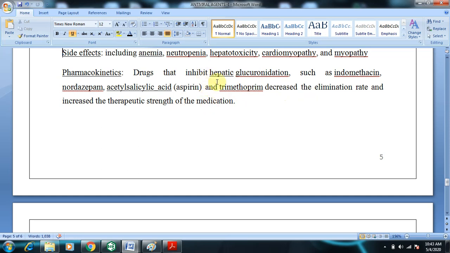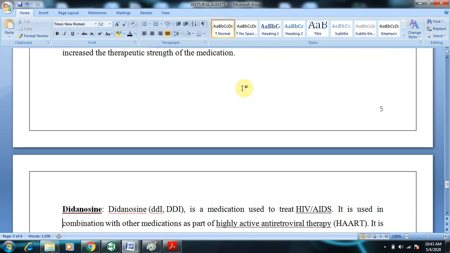It is not rapidly eliminated but remains present in the blood circulation, so it will inhibit viral replication, and the activity will be increased if taken along with drugs like nordazepam, the diazepam class of drugs, acetyl salicylic acid, that is aspirin, and trimethoprim. Trimethoprim is a folate inhibitor.